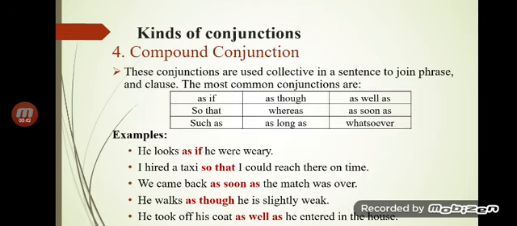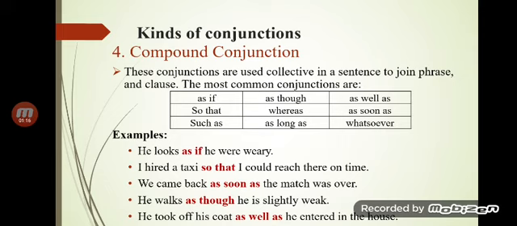Now coming towards the last thing, that is the compound conjunction. These are compound expressions used as conjunctions. They are called compound conjunctions, such as in order that, as if, so that. These conjunctions are used collectively in a sentence to join phrases and clauses. Compound means two words: as if, so that, such as though, whereas, as long as, as soon as, as well as.